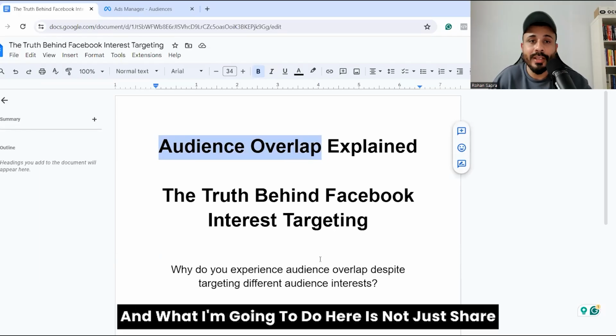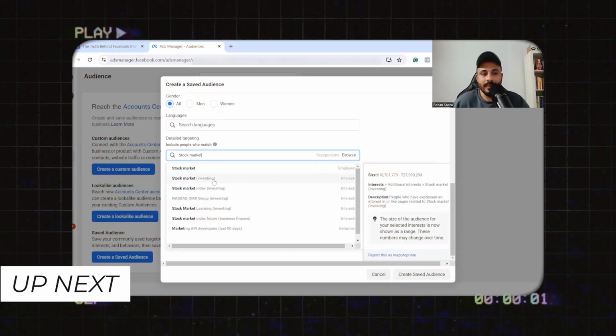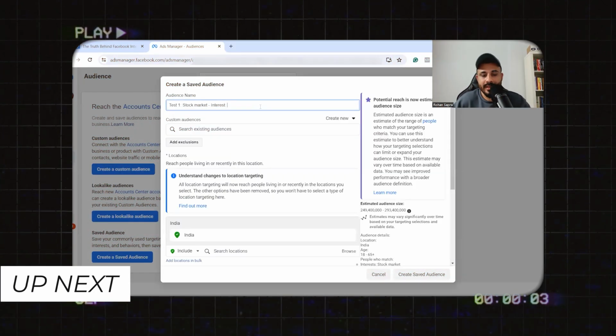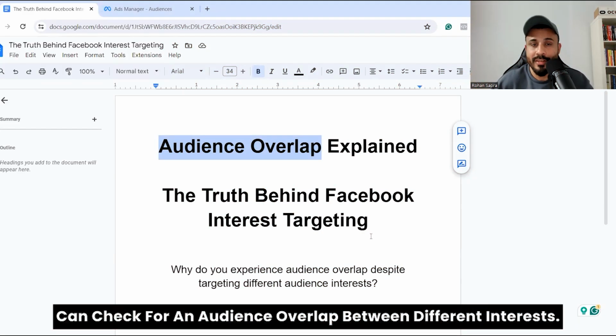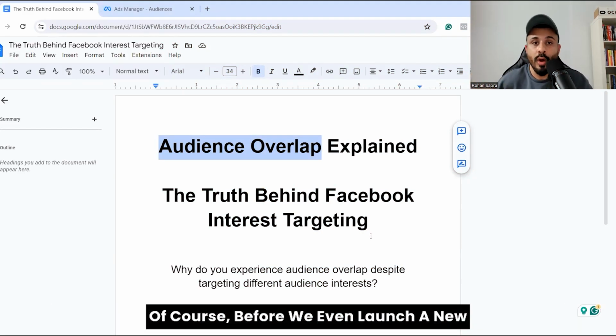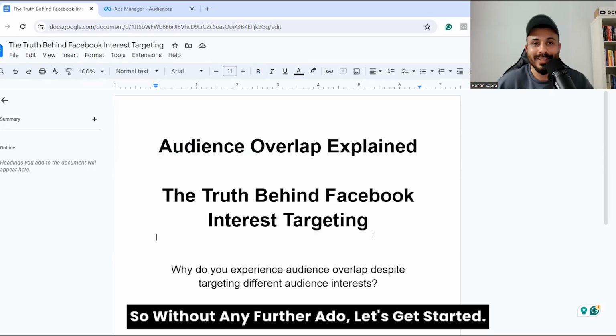And what I'm going to do here is not just share some random piece of theory, but I'm going to dive into the ad account and walk you through how we really can check for an audience overlap between different interests, of course, before we even launch a new ad set with a new audience interest. So without any further ado, let's get started.